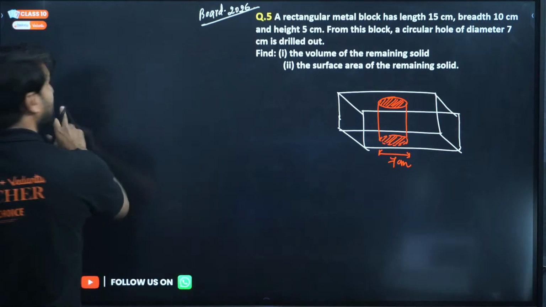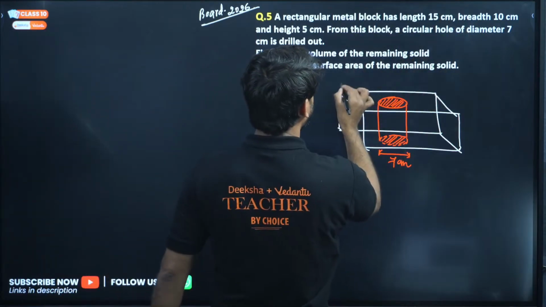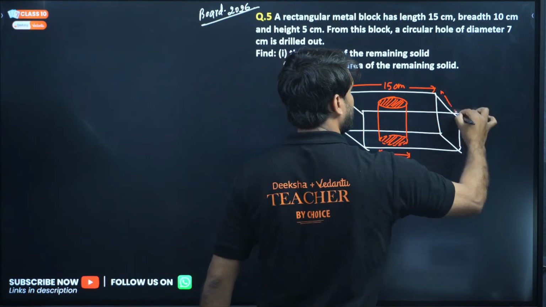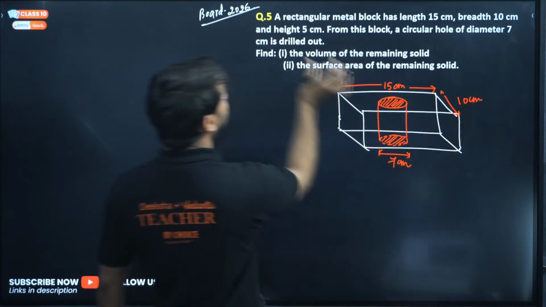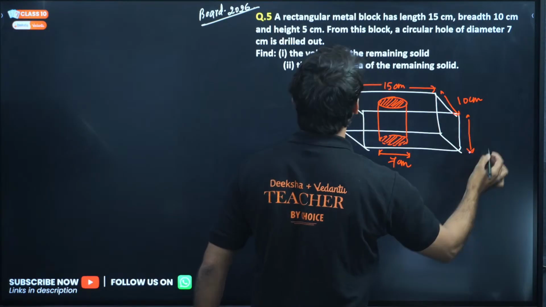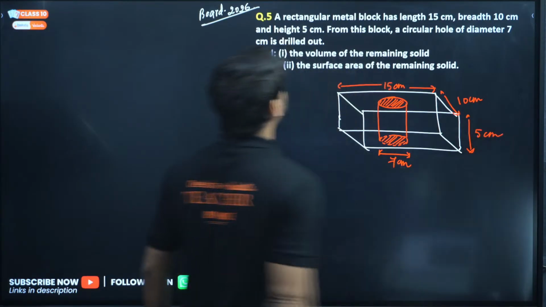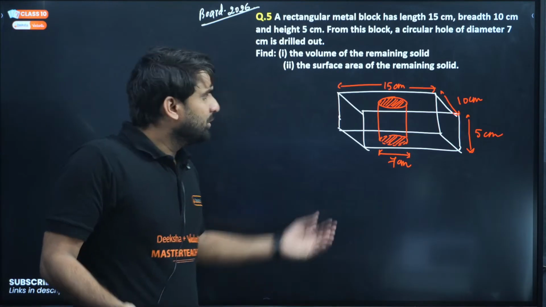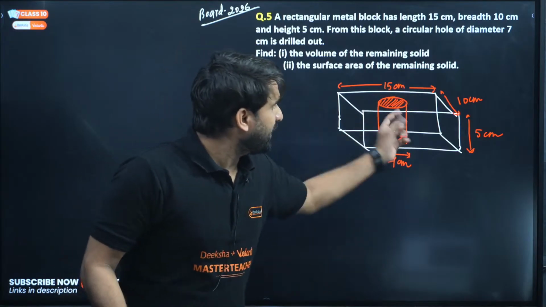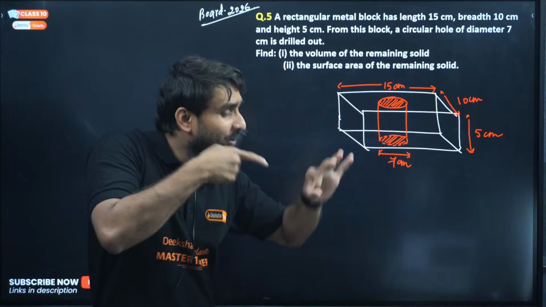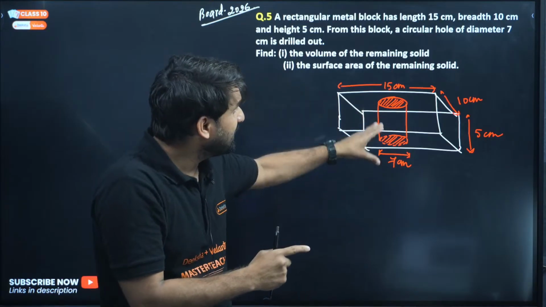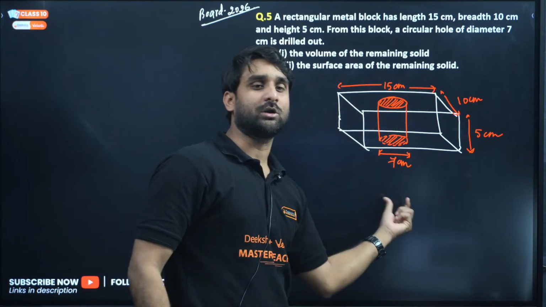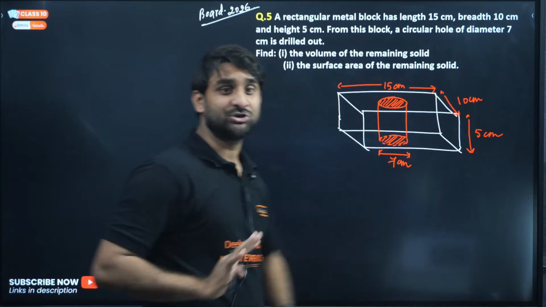Don't worry, my dear champion. The length of this cuboid is 15 centimeter, breadth is 10 centimeter, and height is 5 centimeter. So what will be the volume of the remaining solid? To find it, subtract the volume of this cylinder. If we drill this metallic block from the top till the bottom, there will be a cylindrical shape hole.